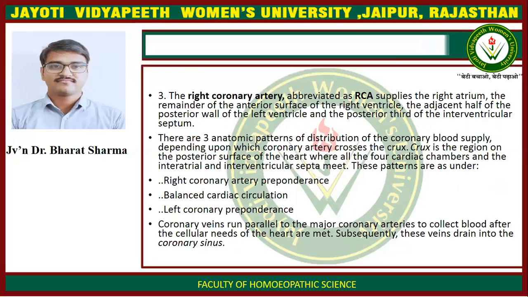There are three anatomic patterns of distribution of the coronary blood supply, depending upon which coronary artery crosses the crux. Crux is the region on the posterior surface of the heart where all four cardiac chambers and the interatrial and interventricular septa meet. These patterns are as under: right coronary artery preponderance, balanced cardiac circulation, and left coronary preponderance.